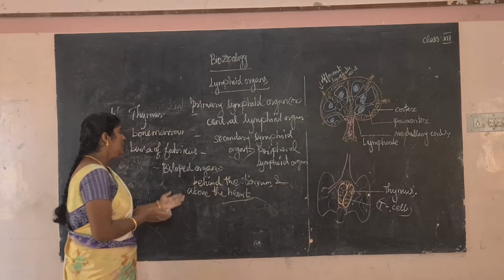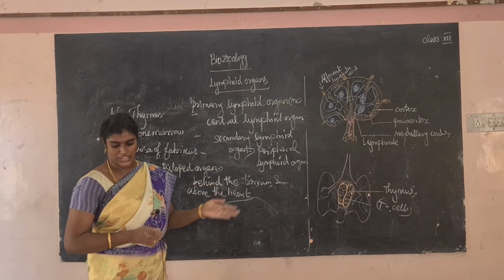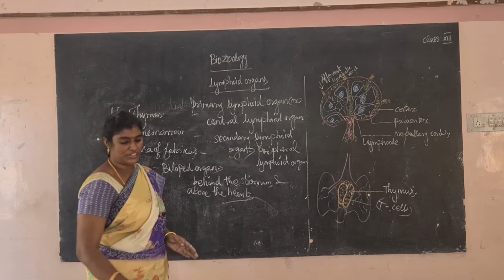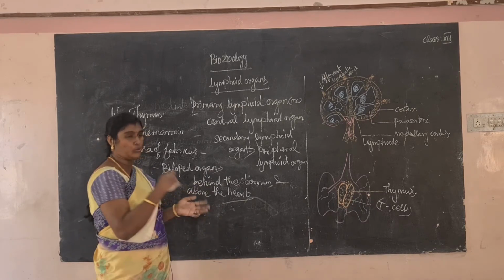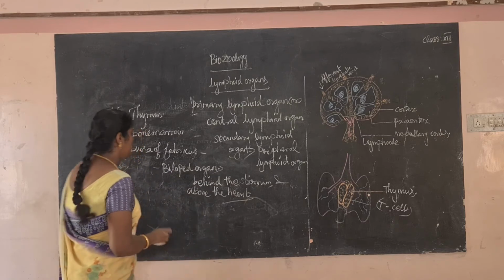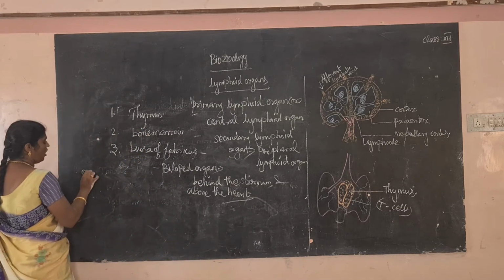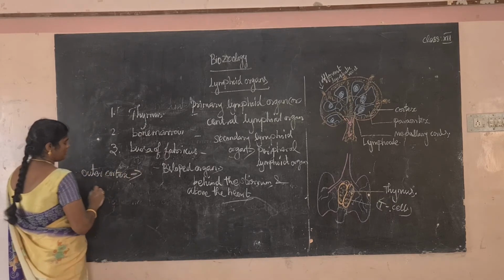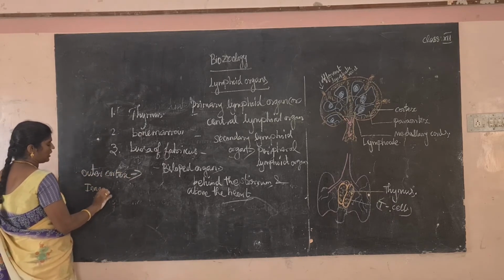ஸ்டெர்னத்துக்கு இடையே in between the lungs the thymus region is present. ஓகேவா? The lobes are separated by a capsule. The lobes separated ஆயிருக்கும். It is differentiated into outer cortex and inner medulla ன்னு சொல்வாங்க. So another one, inner medulla region.